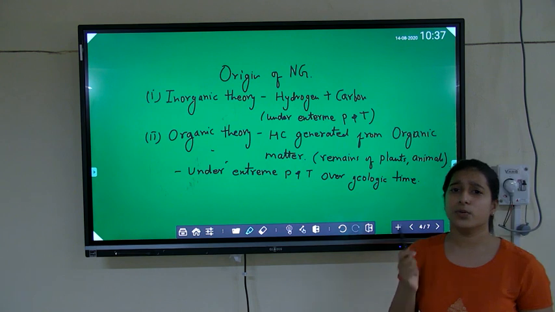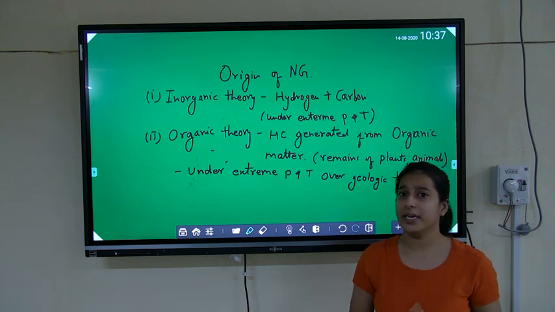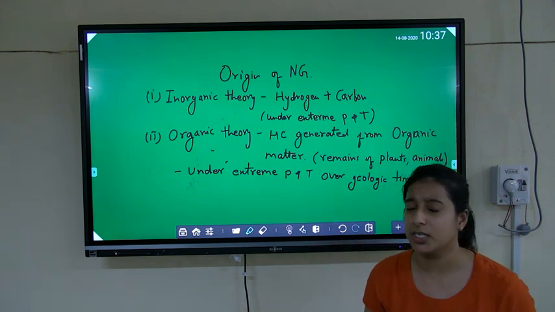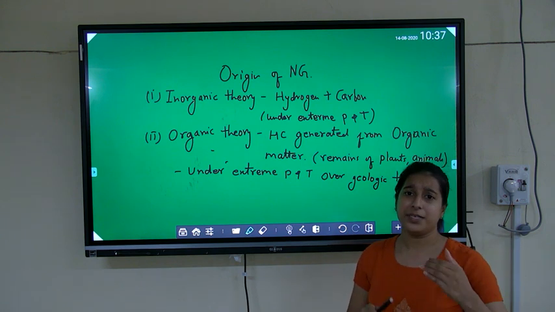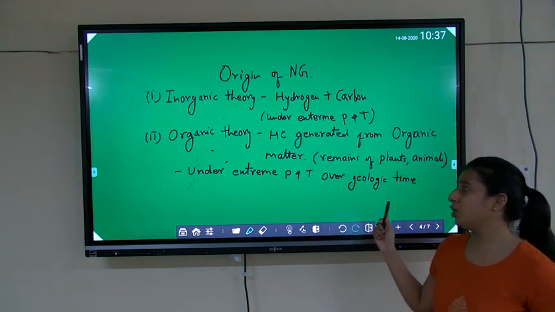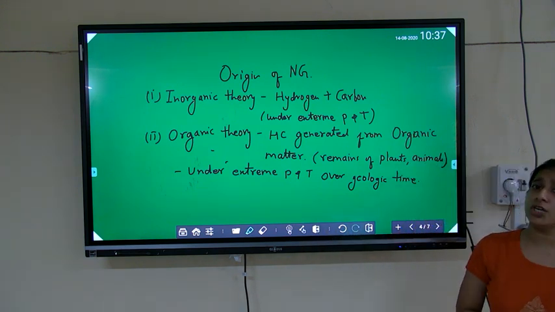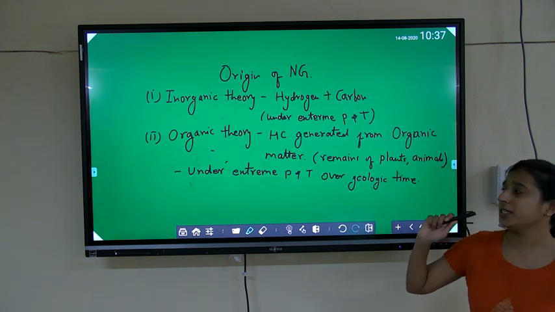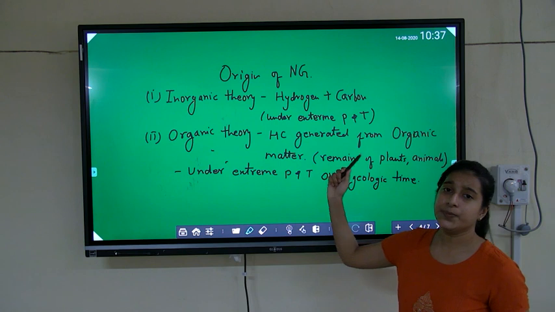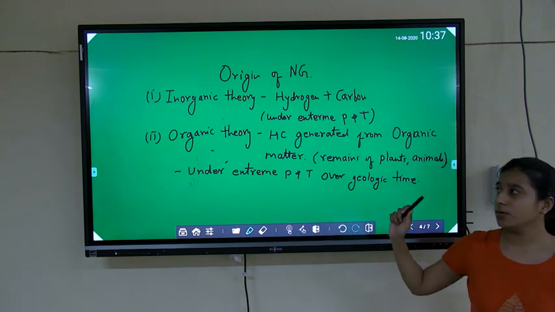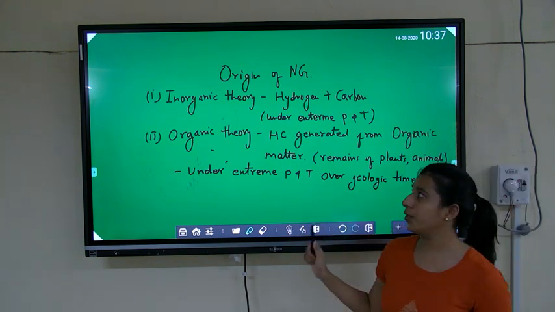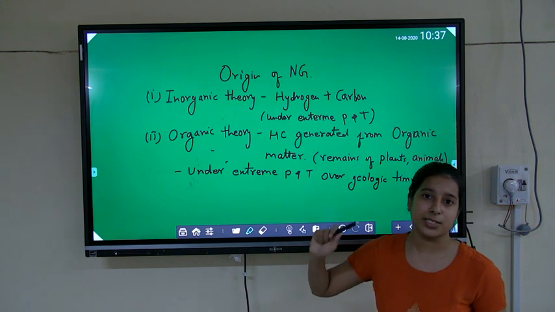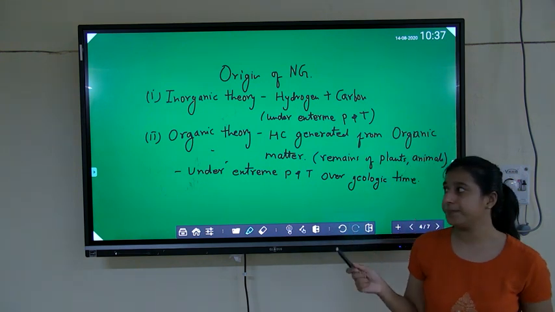Because of the overburden pressure, there will be extreme pressure and temperature, and after a passage of time over a geologic time period, it converted because of high pressure and temperature into hydrocarbon. So these were the two theories of how natural gas originated.